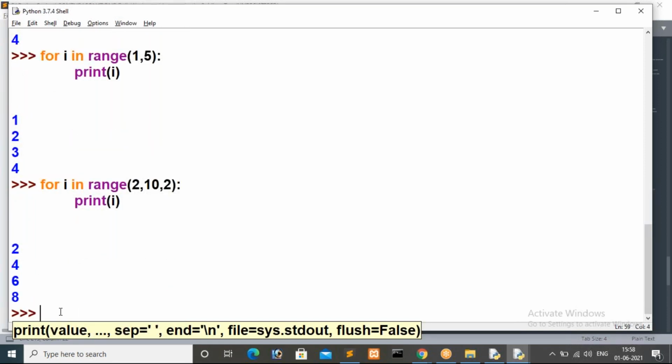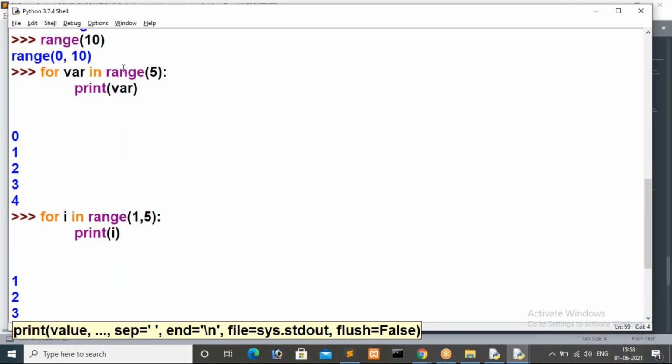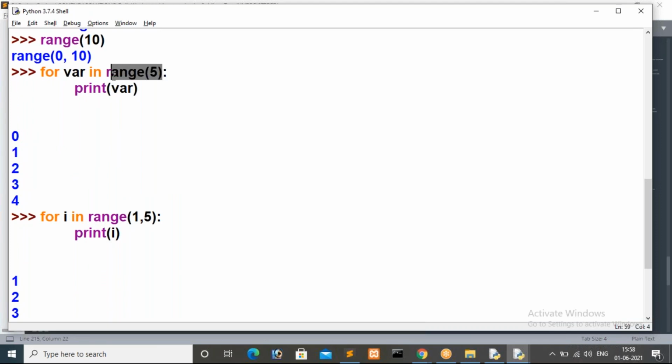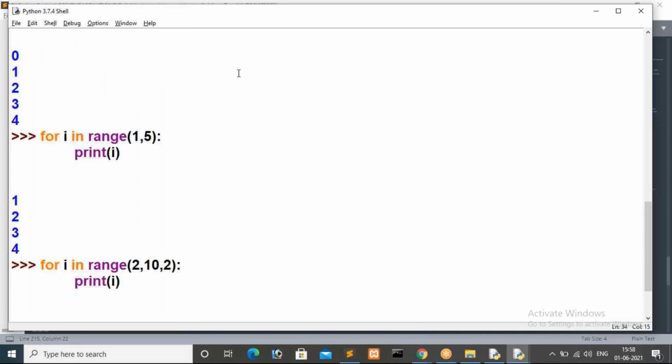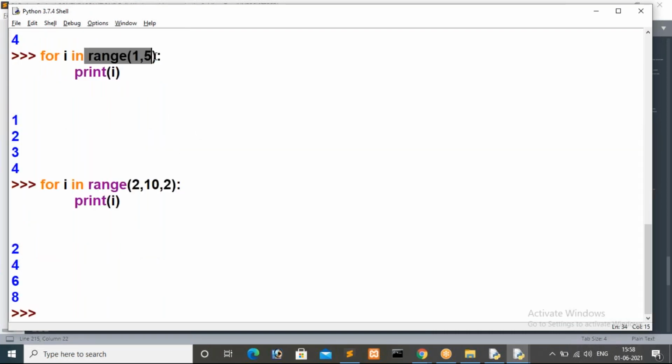Now you just observe that result, then tell me what's happening here. Now I am calling range with three parameters. Range with a single parameter is different. In that case, the range method will consider 0 as the beginning and 1 as the incremented value. In the second case, I am giving range two parameters. In this case, the first parameter is the beginning value, the second is the ending value, and 1 is the default incremented value.